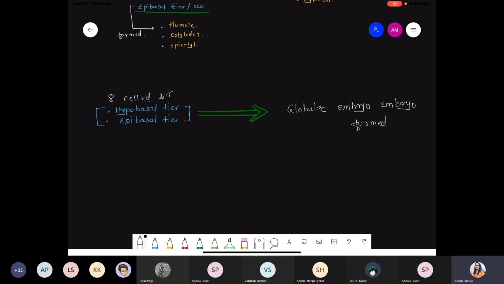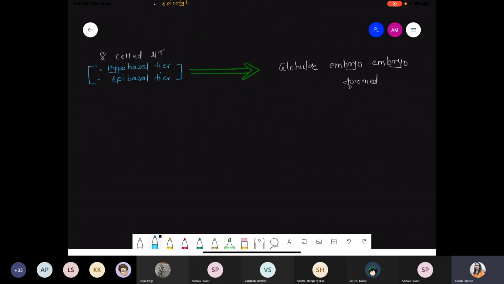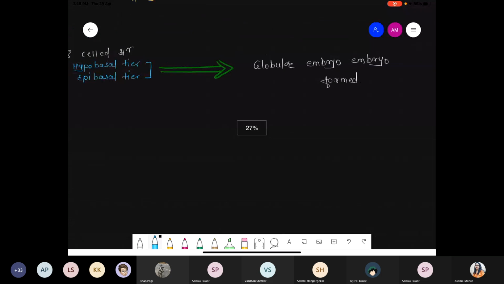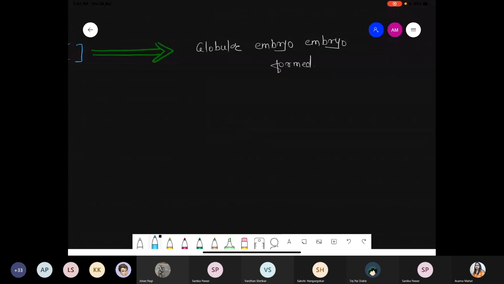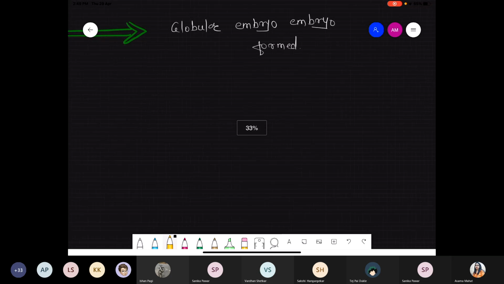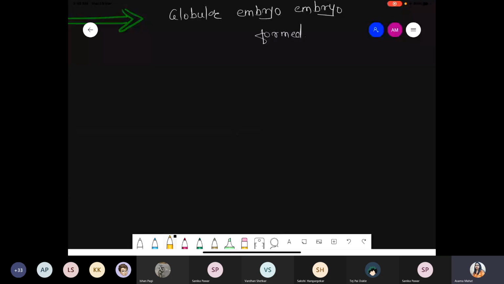So we are talking about the diagrammatic representation of the globular embryo. Three diagrams we have to draw, so please keep the space like that. So first of all, we are talking about the globular one.